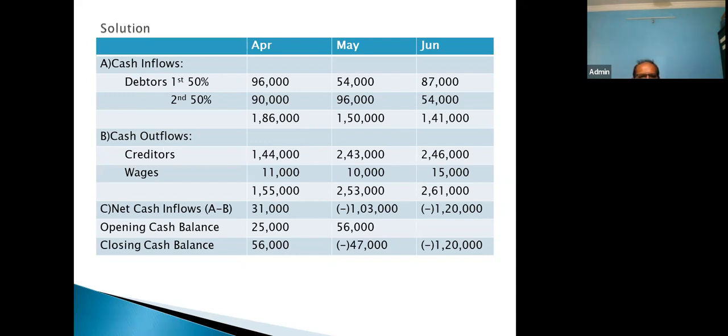So again under cash outflow, provide 3-4 lines. Till this you have to make arrangement on your piece of paper. C and D we will discuss later.